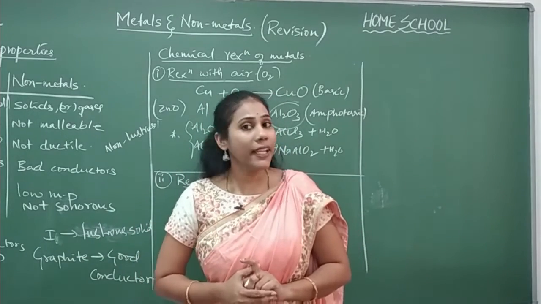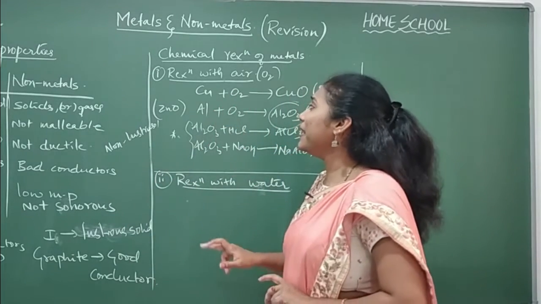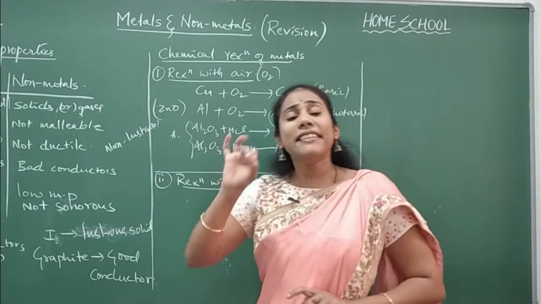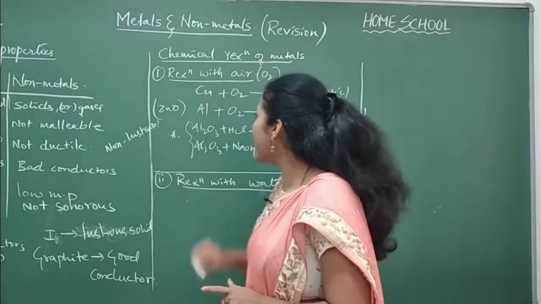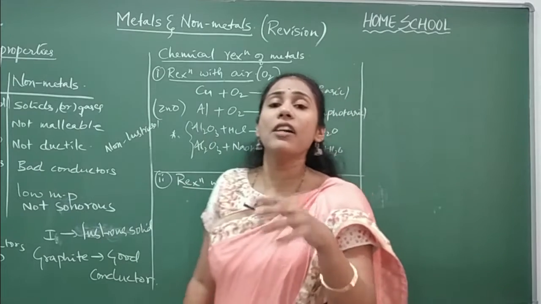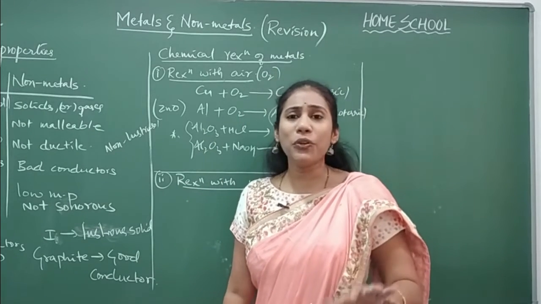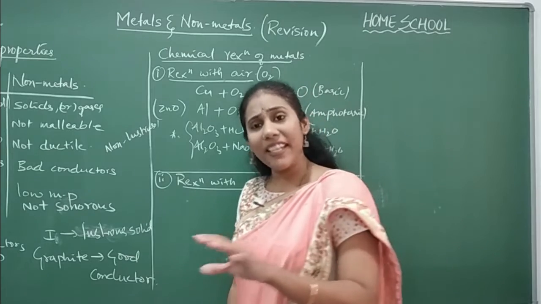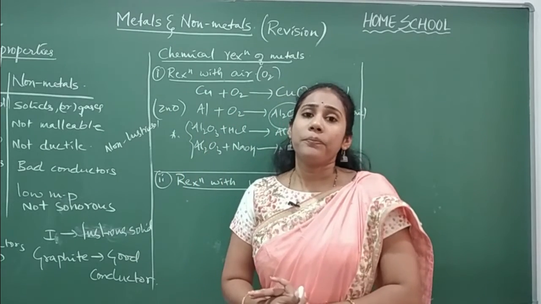Okay, and metals like aluminium and lead are less reactive towards oxygen. It is because they have a protective layer called the oxide layer on them. Okay, they react with oxygen, no doubt, but they react very slowly because they have a protective layer around them.